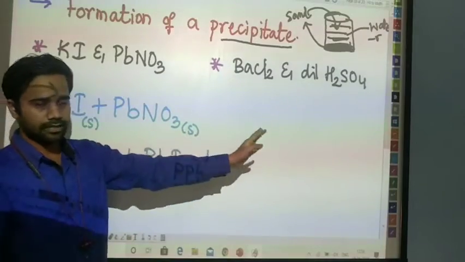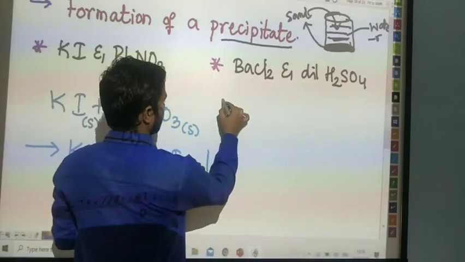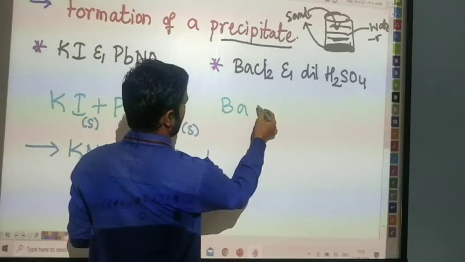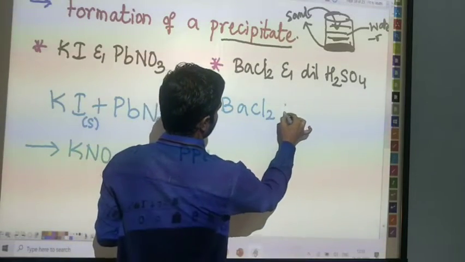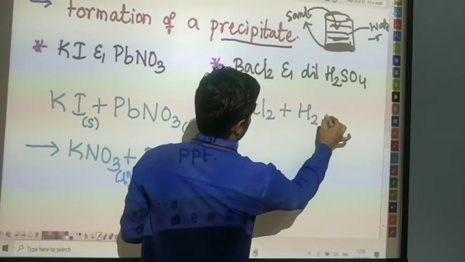Let's see another example. The barium chloride is going to react with dilute sulfuric acid, H2SO4.